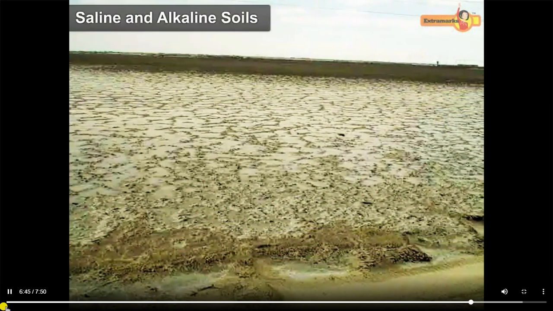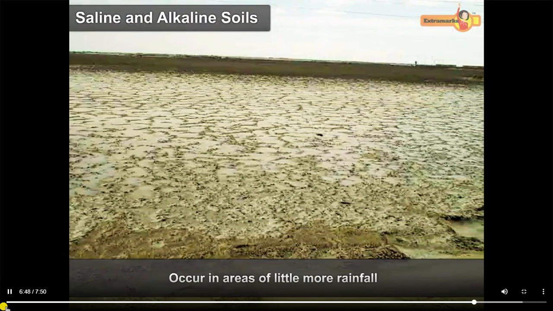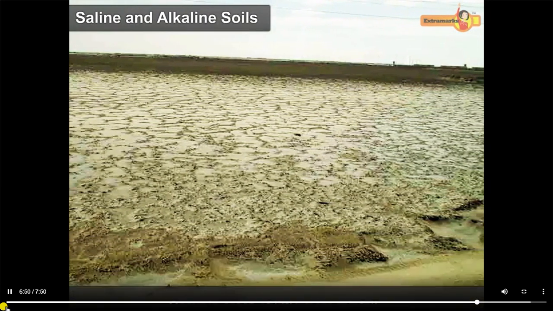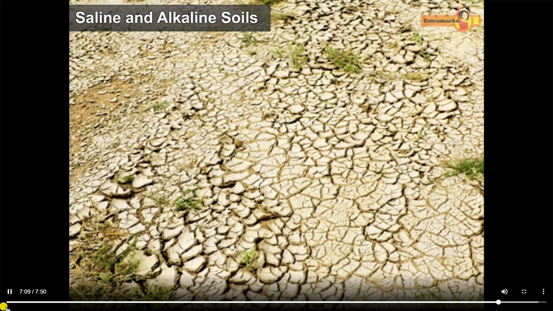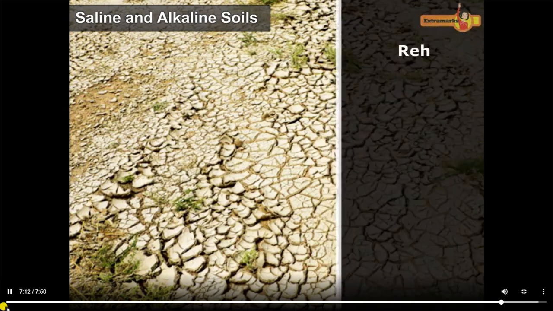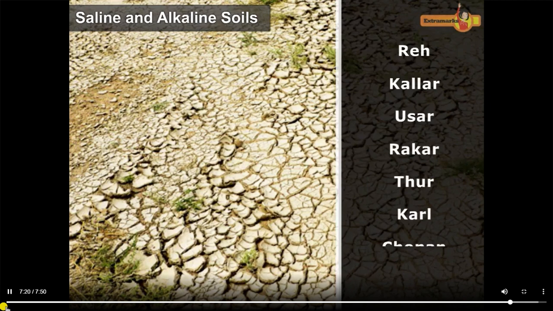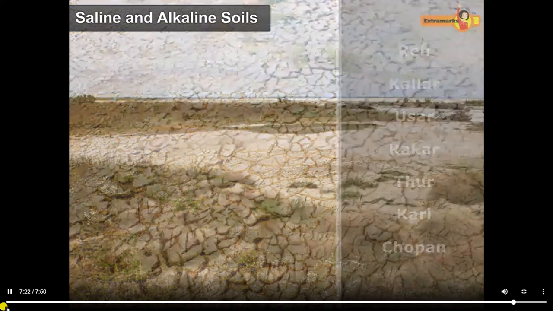Saline and alkaline soils. These soils occur in areas that have little more rainfall. These soils occur in the arid and semi-arid regions and waterlogged and swampy areas and are found in western Gujarat and Rajasthan, deltas of the eastern coast, and in the Sundarbans of West Bengal. These soils are known by various local names like Rehe, Kalar, Usar, Rakar, Thur, Karl, and Chopan, etc.